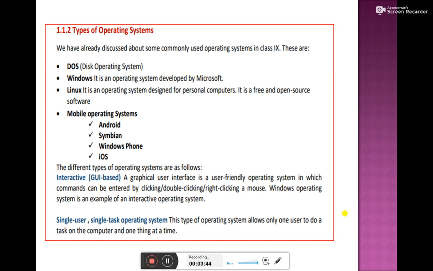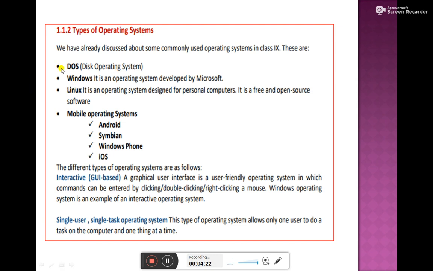Now we'll learn about the types of operating systems. Dear students, there are many types of operating systems, and a few examples are given. One is the disk operating system, that is DOS. Many years ago, computers used to work on the disk operating system. It had a black screen and we used to type on the computer. There were no graphics or diagrams, only typing content; files could be created and databases could be stored.